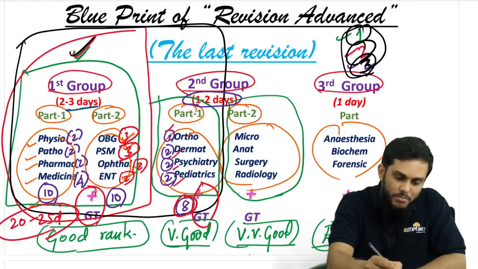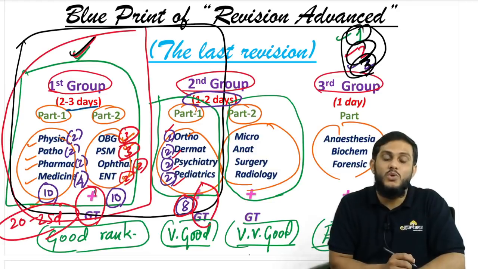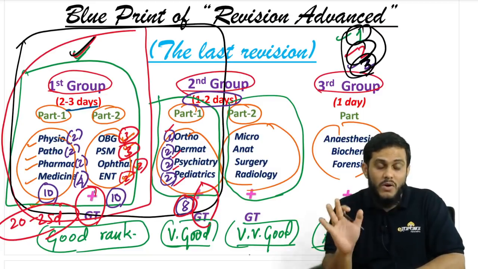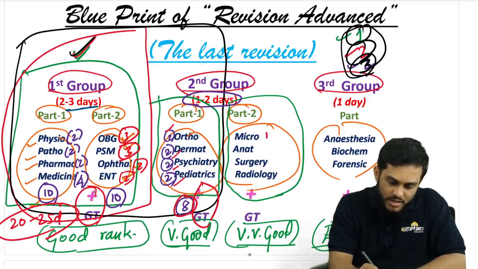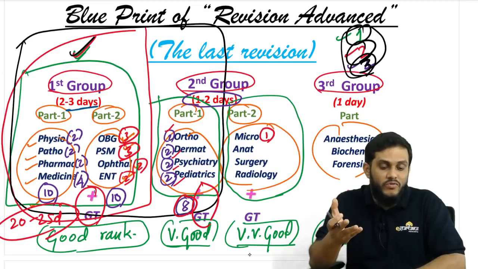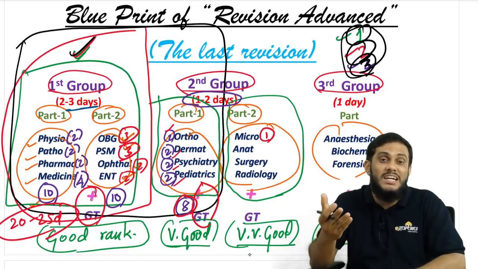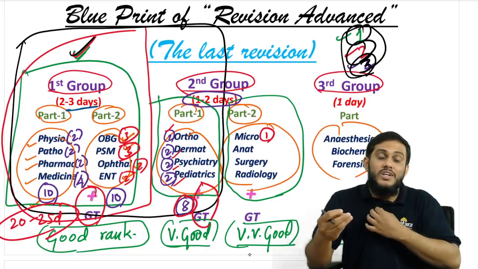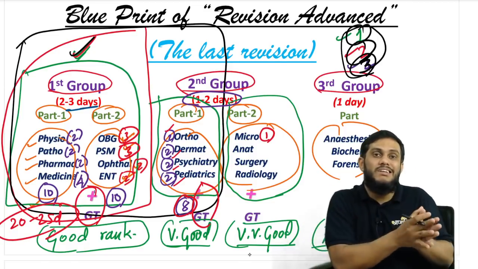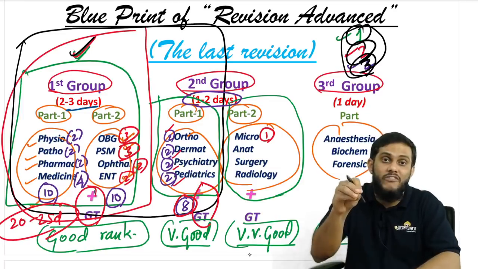Then, sir, coming to micro. Second group, part 2 subjects. Micro, no need to read in detail. If you have attended my class, then just read the classifications. That is, I think, more than enough. Instead of spending more time reading micro, spend more time reading other subjects. That's what I feel is better.